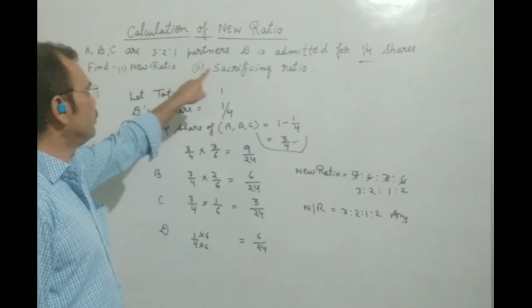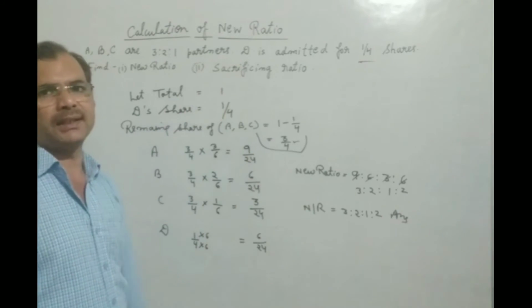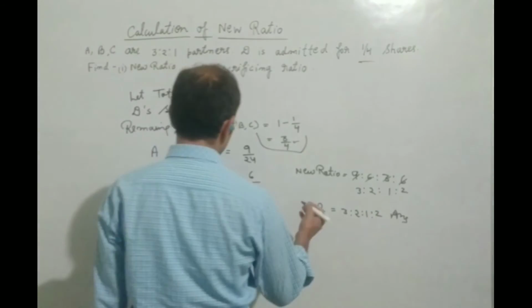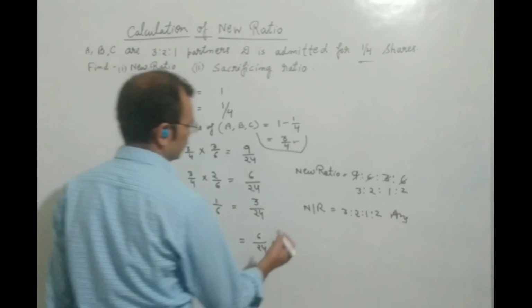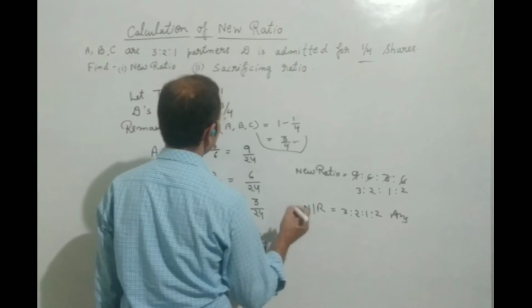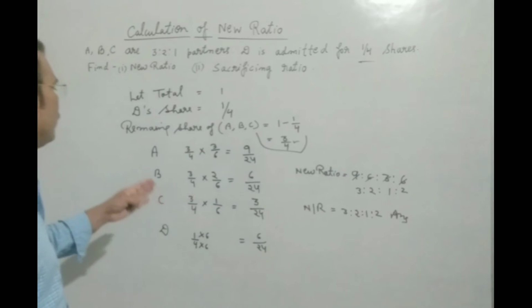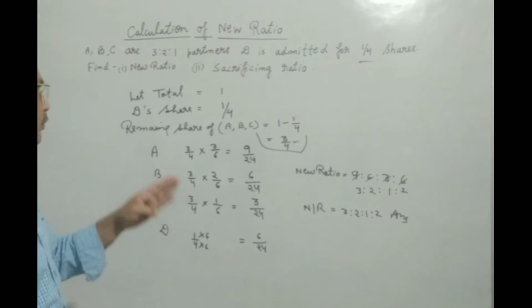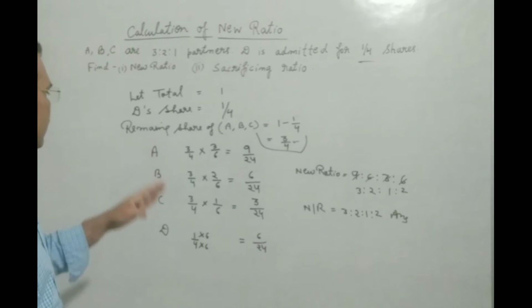And one more thing you are seeing here, the sacrificing ratio. As you know, for the sacrificing ratio, who is sacrificing? You will find out who is sacrificing.